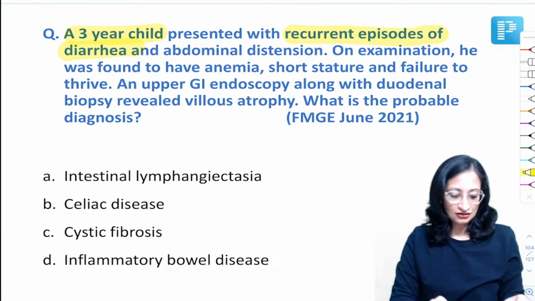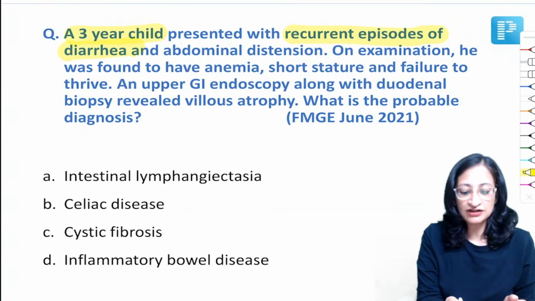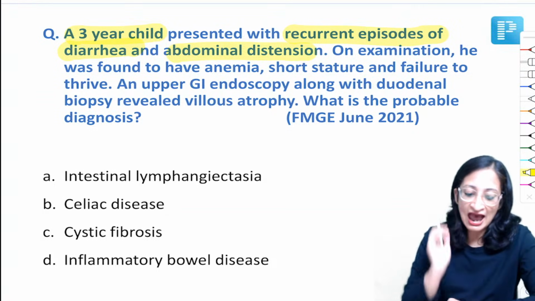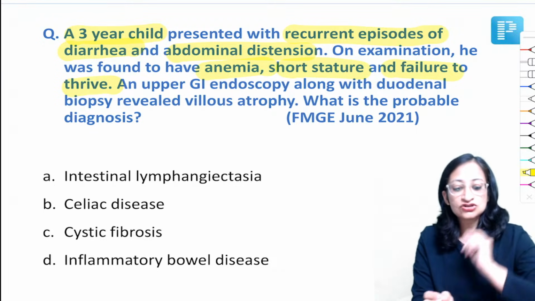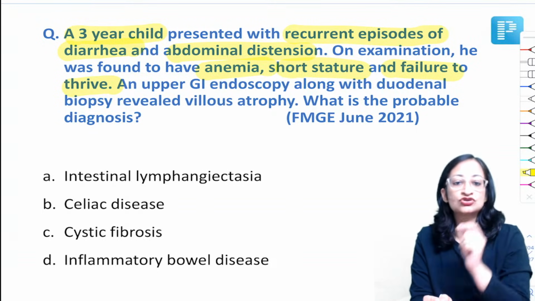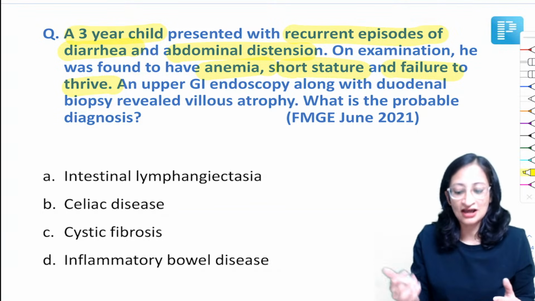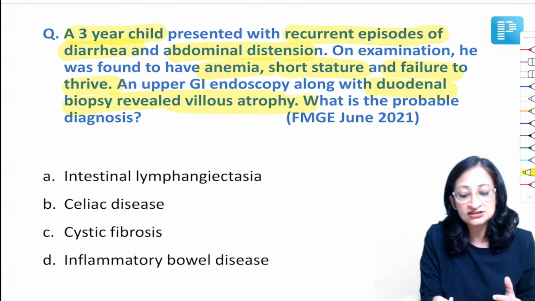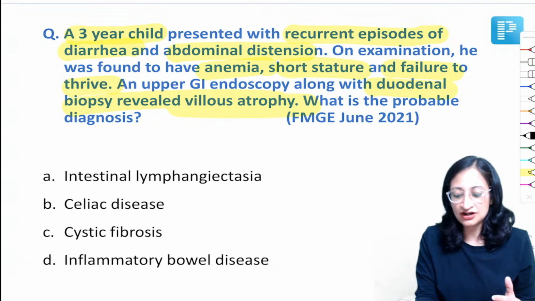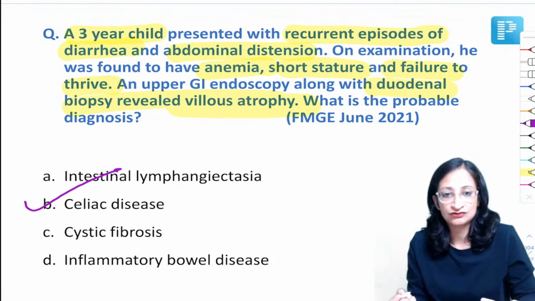Sorry for the interruption. So what we have here is a 3-year-old child who presented with recurrent episodes of diarrhea and abdominal distension. And on examination, he was found to have anemia, short stature, and failure to thrive. So anemia, short stature, failure to thrive, recurrent diarrhea, abdominal distension. What else do you need to call it? Celiac disease. And of course, upper GI endoscopy along with duodenal biopsy revealed villus atrophy. So this, of course, friends, is a case of celiac disease. Very good. So you have to give gluten-free diet for this child.